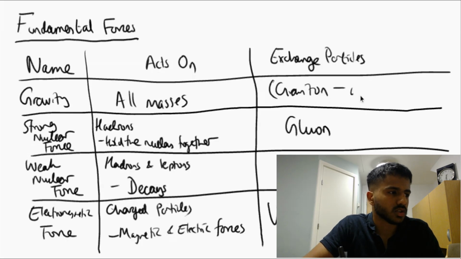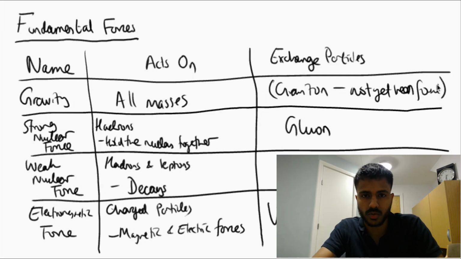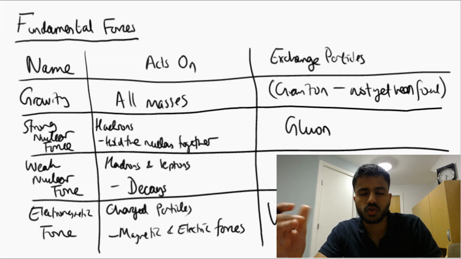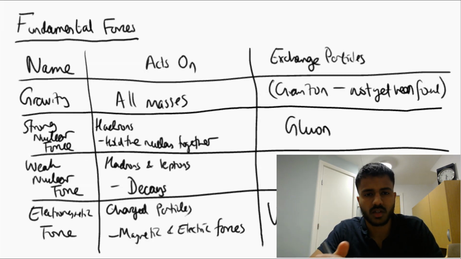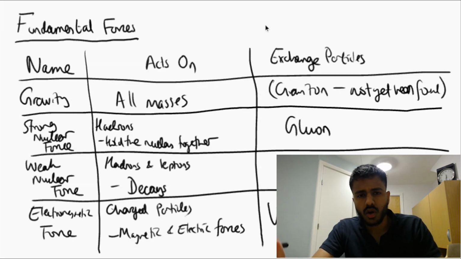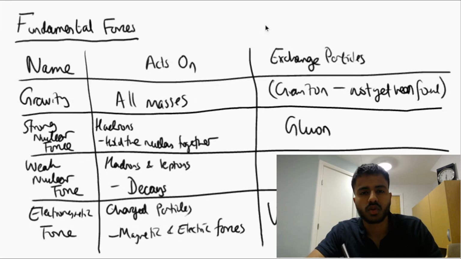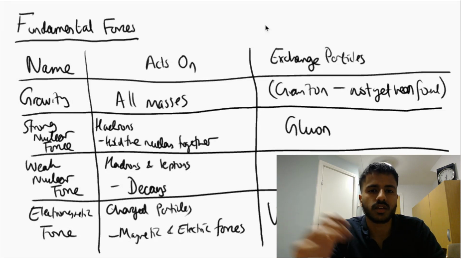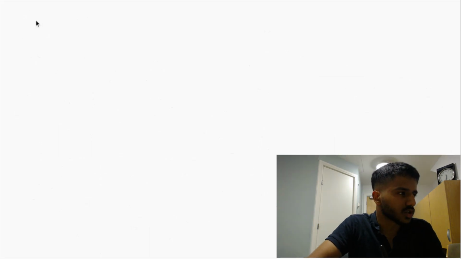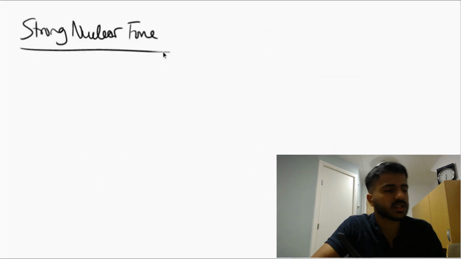However, it has not yet been found, or it's not yet been proven to exist. Now, these exchange particles govern the behavior of these fundamental forces. Another thing that you need to know are the ranges of some of these forces. Gravity and the electromagnetic force have infinite range. They can act over infinite distances. But the range of the strong nuclear force is quite interesting.